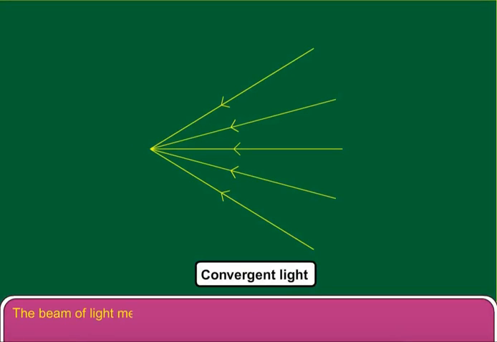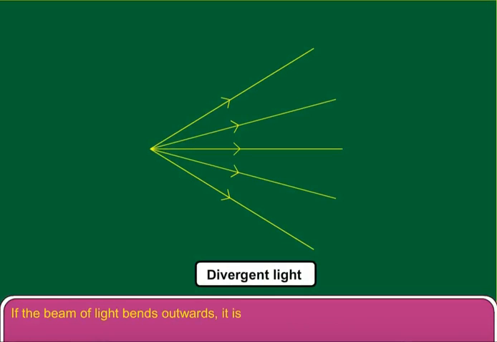The beam of light meeting at a single point is called convergent light ray. If the beam of light bends outwards, it is known as divergent light ray.